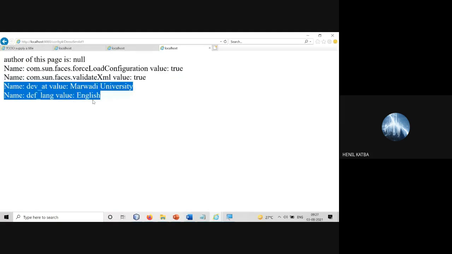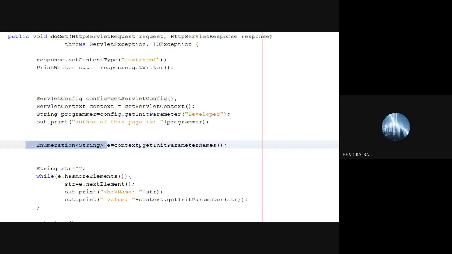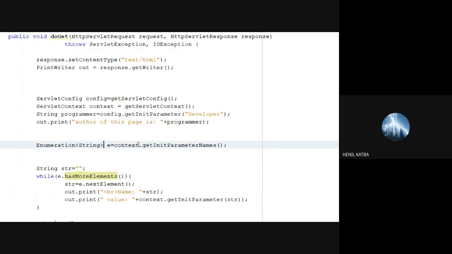How is it giving? Because we have a method which is called getInitParameterNames, which is returning us an enumerated value. So it could be a list. There could be many. So that's why we are taking a while loop. We take a local variable string which is initially empty, and we are using while, right? While enumeration e dot hasMoreElements. What is e? E is the return of the list of all the context parameters, right? So while e has more elements, print it. So we are saying string is equal to e dot nextElement.